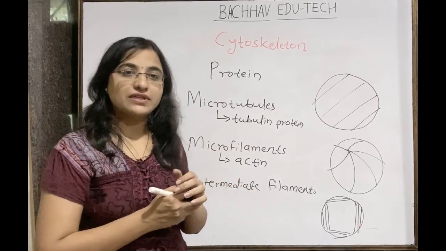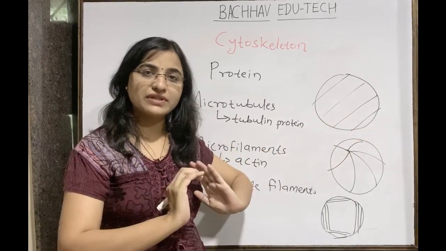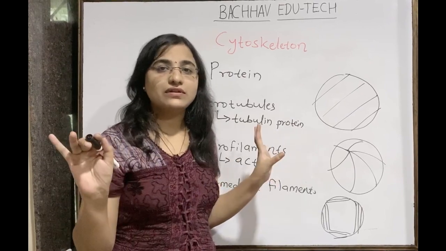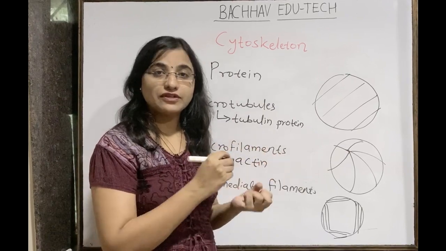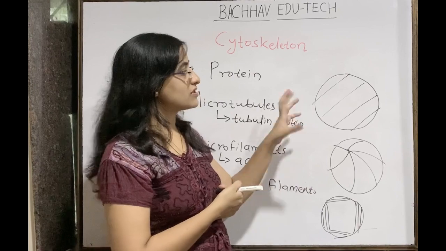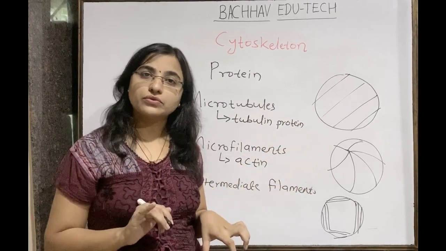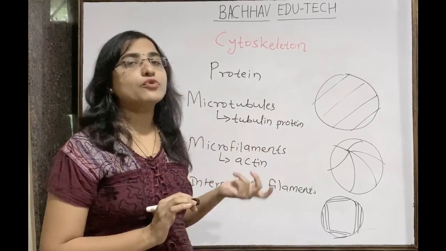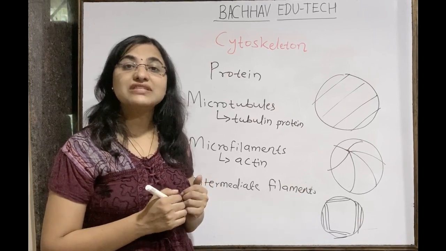Understand this. So just as in a house we do not keep things scattered anywhere, the same will be there in the cell. In the cytoplasm, all the organelles are not suspended randomly. They are in an organized manner, and that organized manner is possible with the help of the cytoskeleton. Just as we arrange all the things properly, like furniture, the same will be there. So there is a proper arrangement of the cellular organelles with the help of the cytoskeleton.